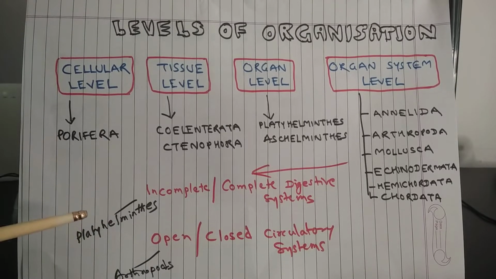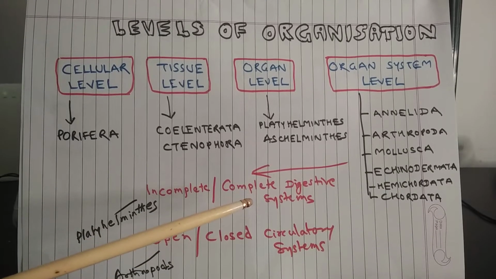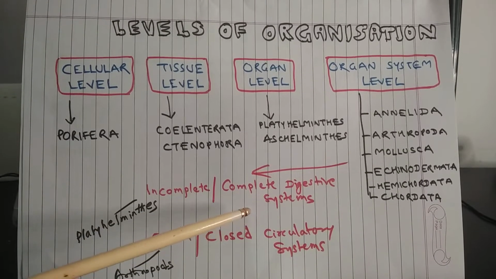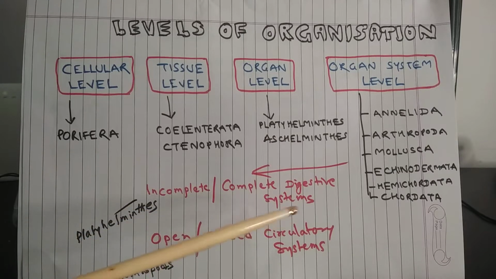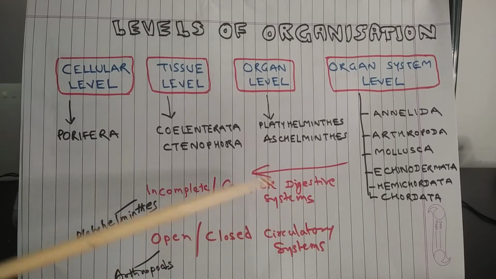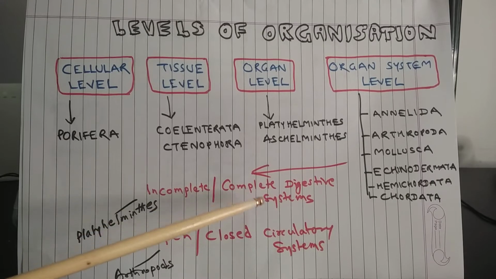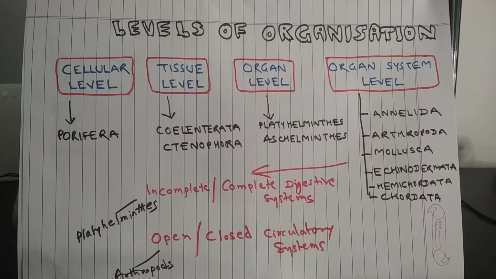So, incomplete digestive system is seen in Platyhelminthes. If there are 2 openings, one opening for the entry of food and another opening for exit of waste materials, then we say that this is a complete digestive system. So, all the other animals have complete digestive system.